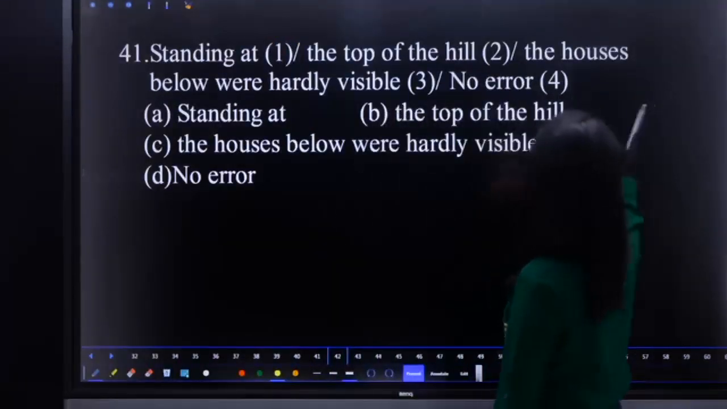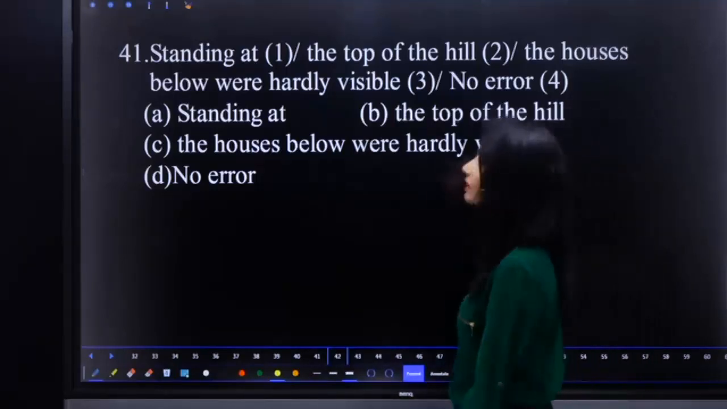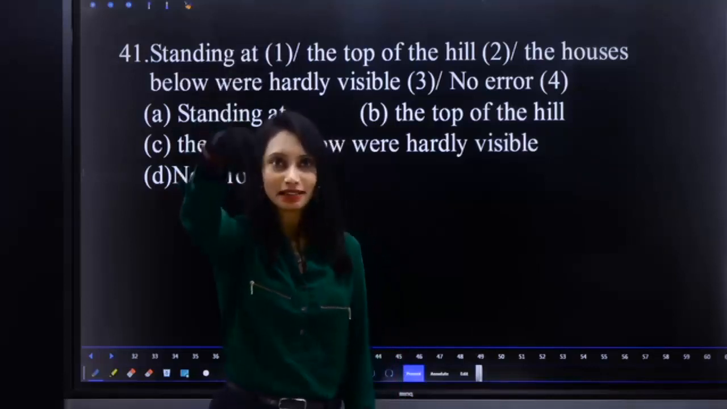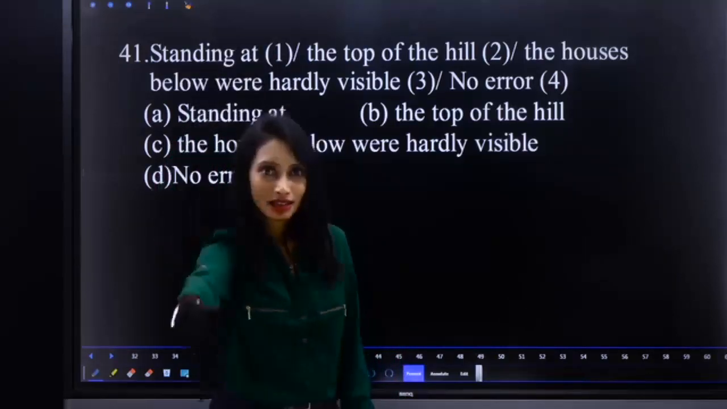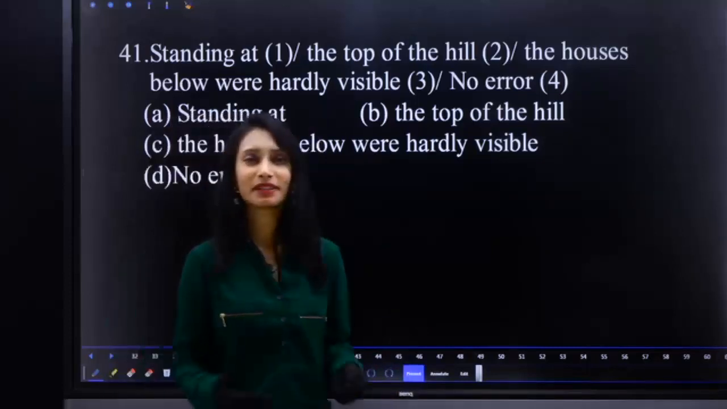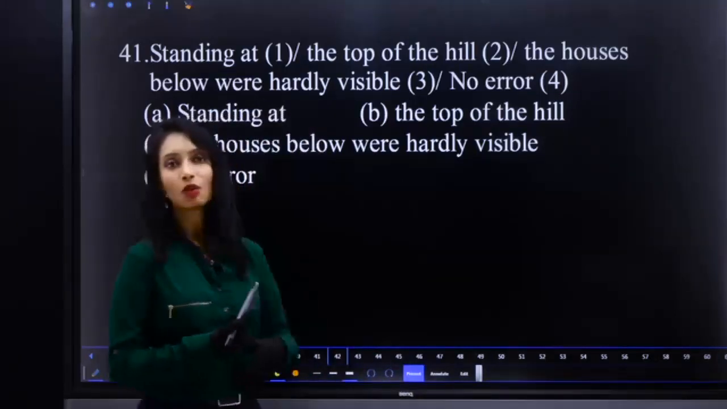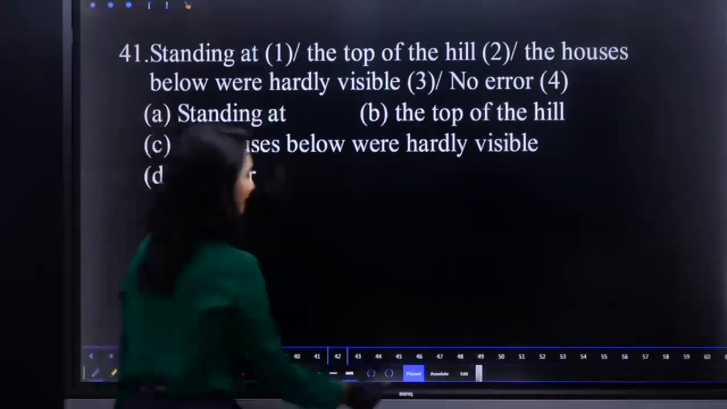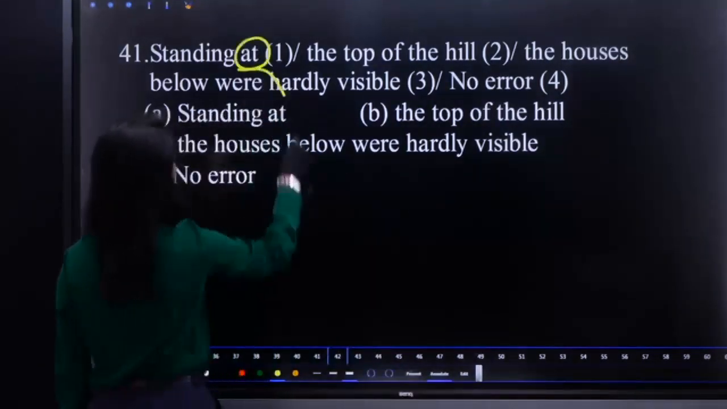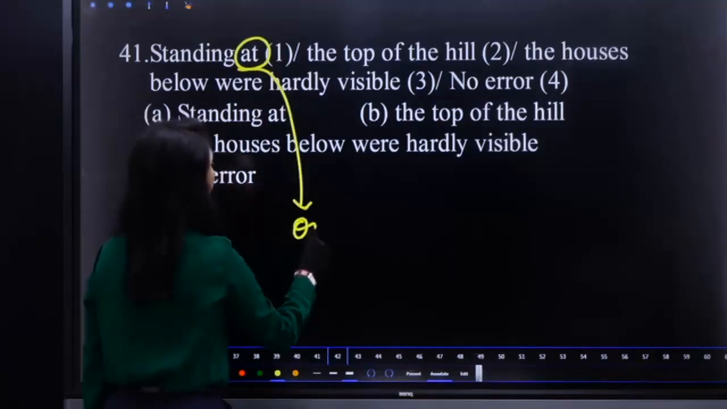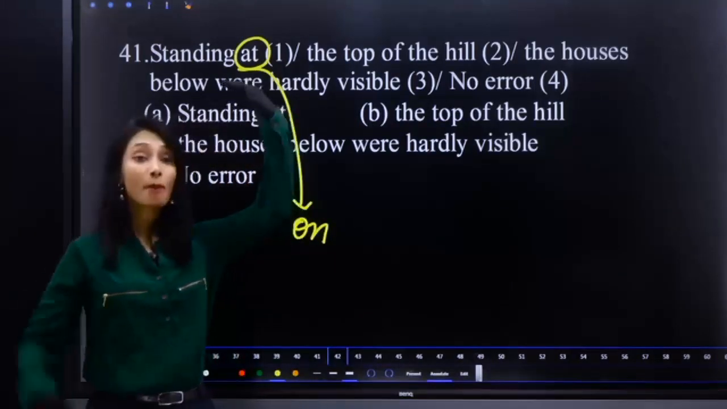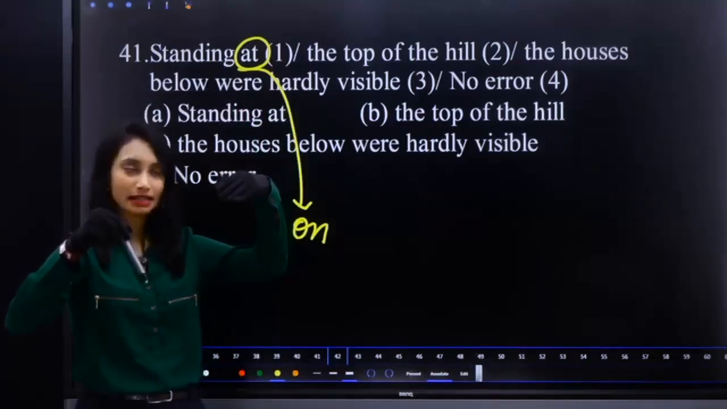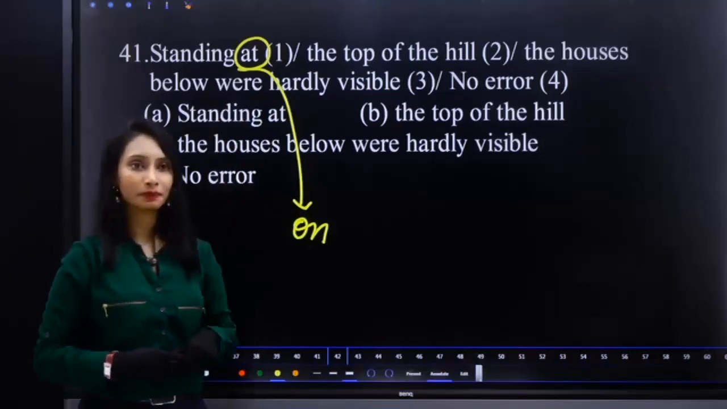Standing at the top of the hill, the houses below are hardly visible. Standing somewhere, when you see the top of the hill, and you see the houses which are below the hill, they are hardly visible. What is the error and what should be the correction? Standing at the top of the hill. Can you say that at the top of the hill? No, right? Standing on the top of the hill, on the top of something, not at the top. At some place you can say, but not at the top, right? So replace at with on.